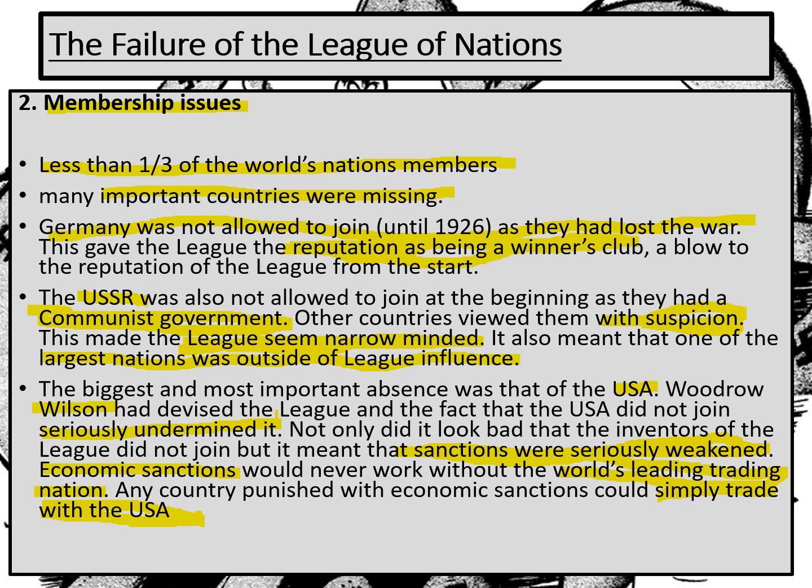So we can already think about how that can link to that first paragraph that we've just looked at. The first paragraph was about the lack of commitment from Britain and France. Well, that links to membership issues. Maybe Britain and France would have been more committed if America had been the leaders of the League and had they joined. So we can see, even though these are separate reasons for the failure of the League, they're actually quite interlinked.